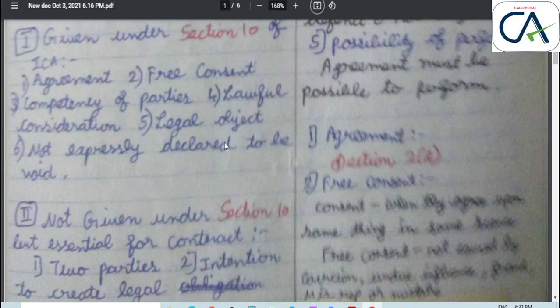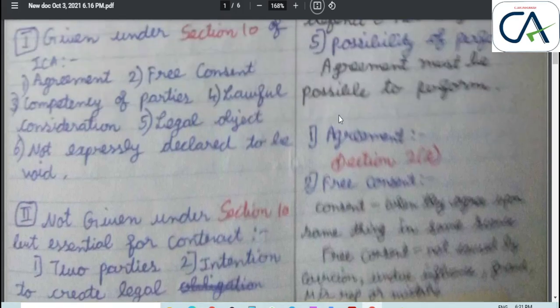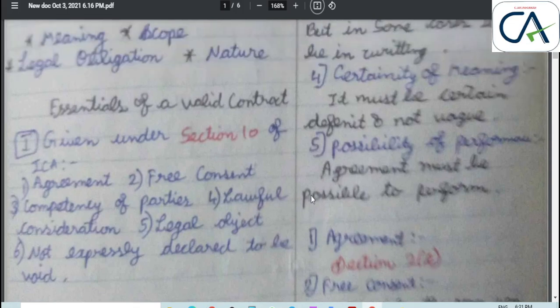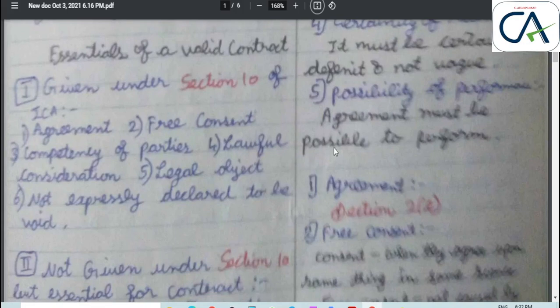Next, those given under Section 10 of the Indian Contract Act 1872. These are 6 points. Agreement is defined under Section 2E. How do you remember the section? Agreement, AGREE, has three E's, so agreement comes under Section 2E. Promise comes under 2B. So I have remembered it like this.